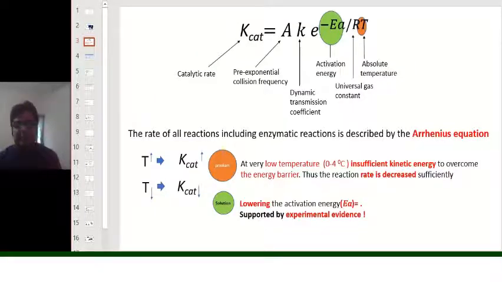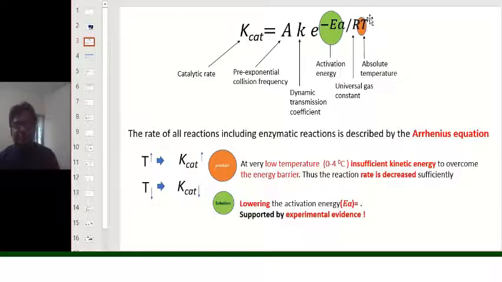Now when you see the Arrhenius equation, you find that the reaction rate, that is k catalytic or k cat, equals A, which is the pre-exponential factor or collision frequency, then kappa, the dynamic transmission coefficient, which is usually assumed to be 1, and exponential e to the power of negative activation energy upon R, the universal gas constant, multiplied with the absolute temperature in the Kelvin scale, that is T.